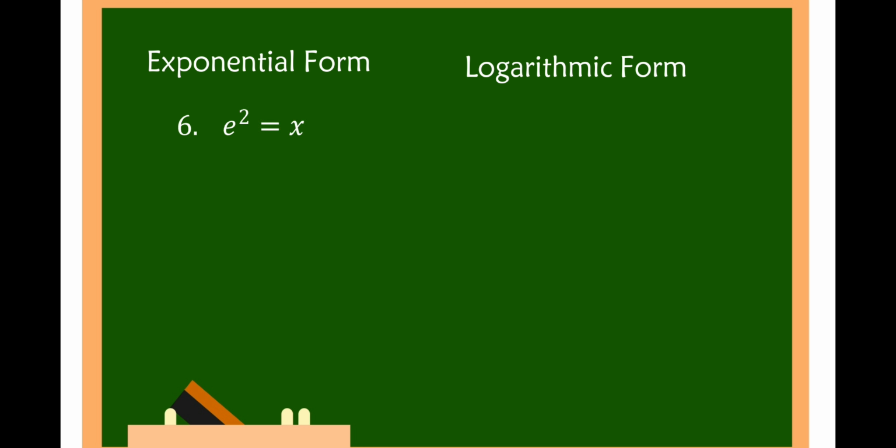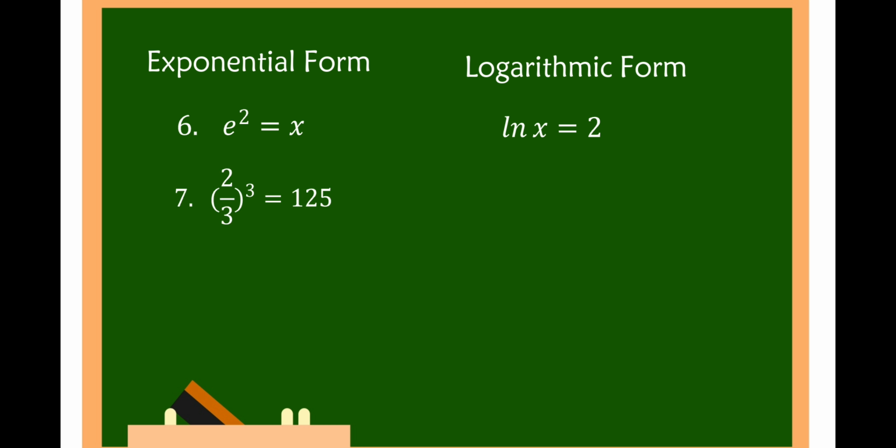Number 6, e squared is equal to x. So base e is a natural logarithm. So we can write this into the logarithm of x to the base of e is equal to 2. Since logarithm to the base of e is a natural logarithm, so therefore, we can write this also into natural logarithm of x is equal to 2.